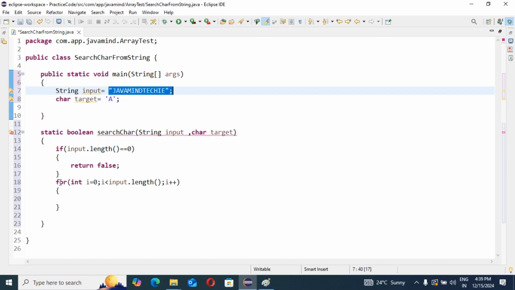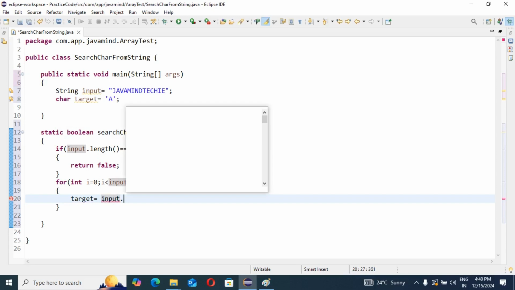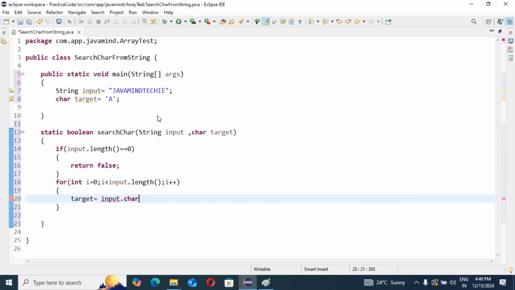So if our string has some length, we jump into this for loop. Now I am going to check whether this target value is equal to our input.charAt(i). You know this method, because it checks as per our index. Correct?